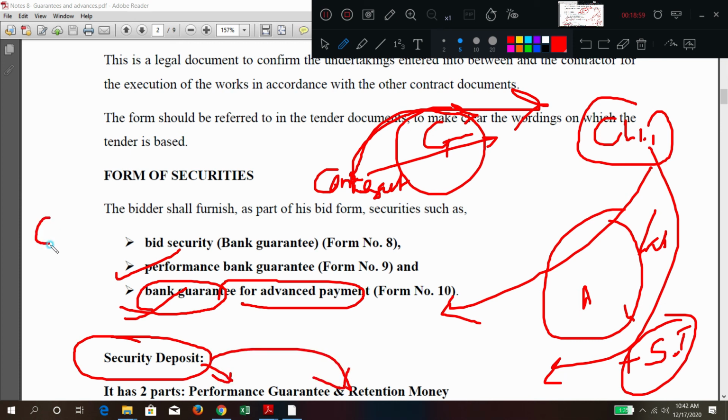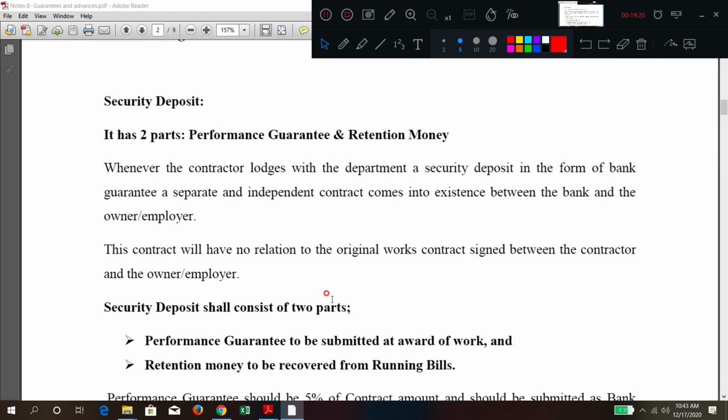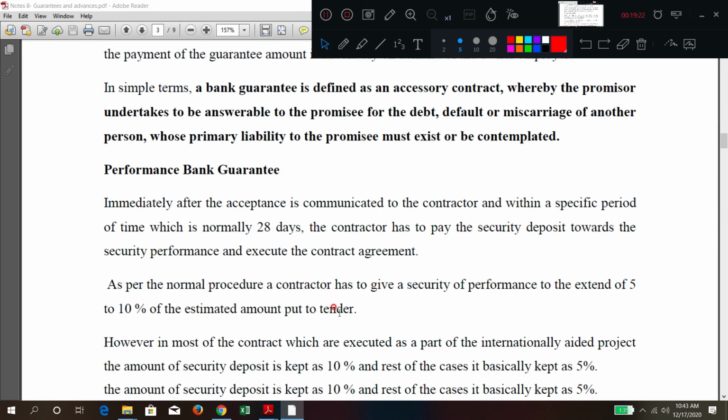One is the security deposit, for which you have the performance guarantee from the bank. Another is the deduction every month, that is the retention deposit. Apart from this, another guarantee will be paid, that is the advance payment guarantee. These are some of the guarantees which will be paid. Remaining everything is explained, you can refer to this.